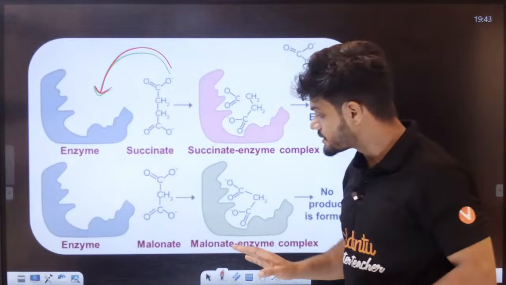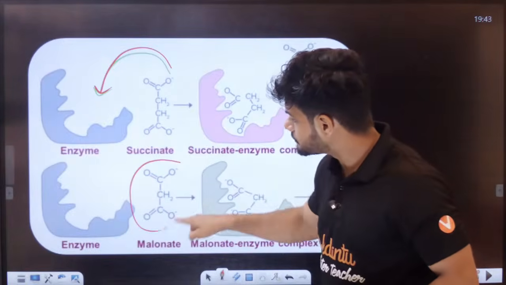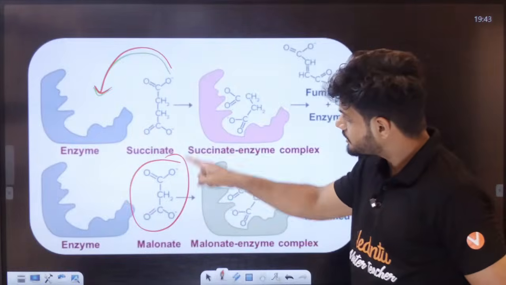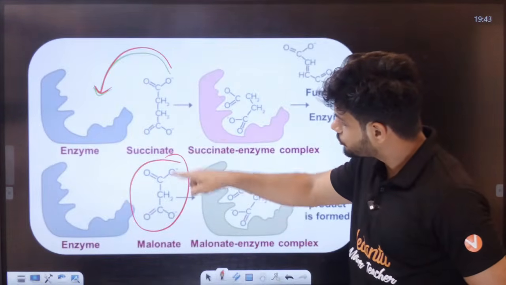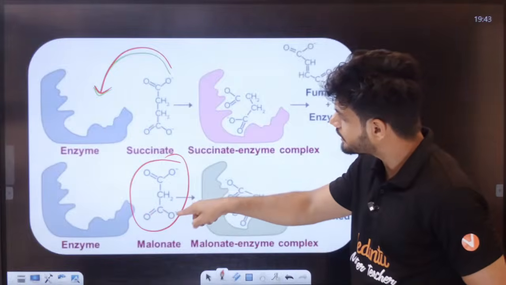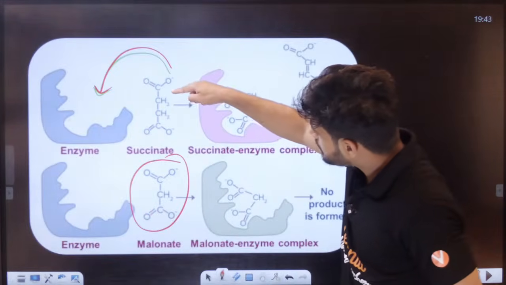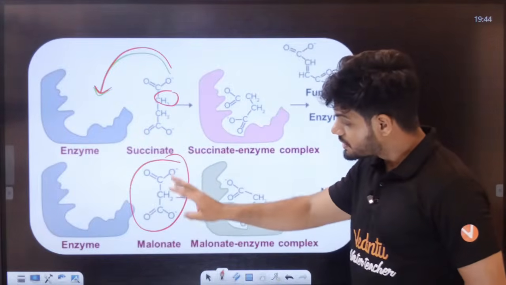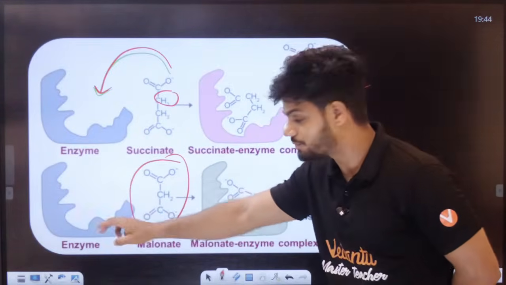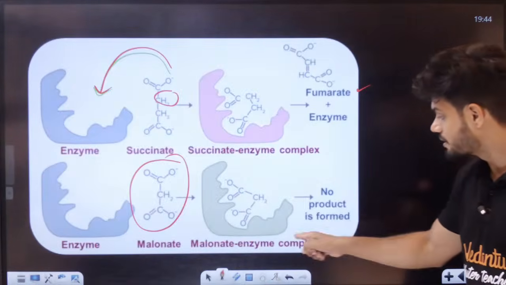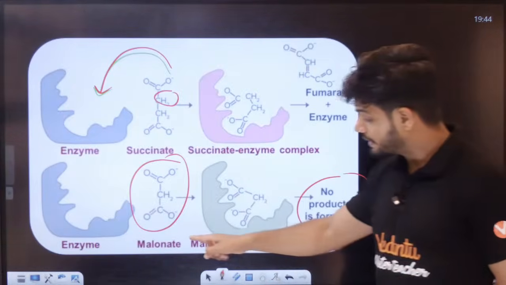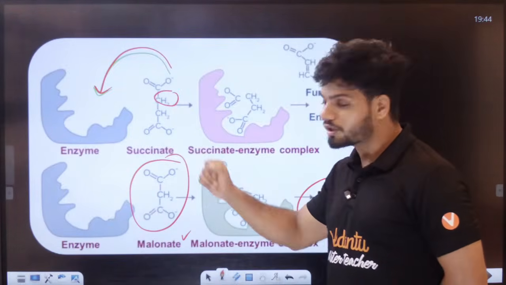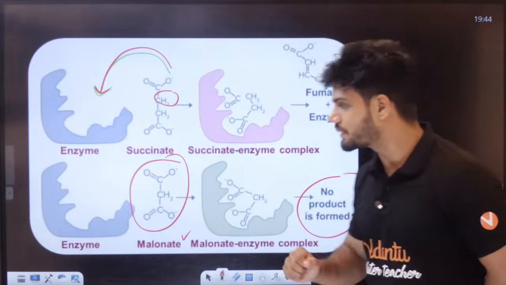Now what happens, students? This malonate is there, right? Doesn't it look like your succinate only? Tell me, students, the structure is COO, CH2, almost alike, this part looks alike. The only difference is that here we have an extra CH2, here that extra CH2 is missing. So this malonate will go and bind with the enzyme. See, malonate-enzyme complex and no product here, because your inhibitor is going and binding with the enzyme. This inhibitor looks like your substrate. Copycat it is doing, copycat.